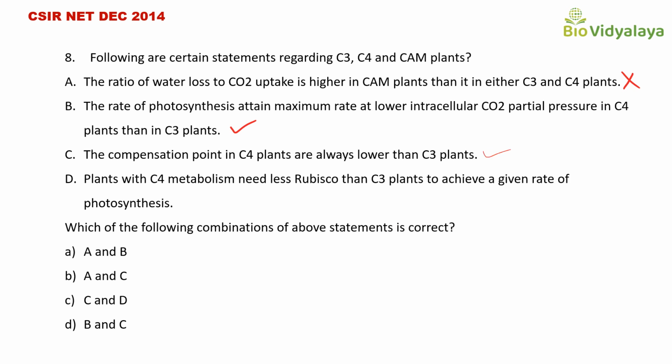Statement D, the plants with C4 metabolism need less RuBisCO than C3 plants to achieve a given rate of photosynthesis. This is not correct because both have to perform the C3 cycle. So this statement is not correct.